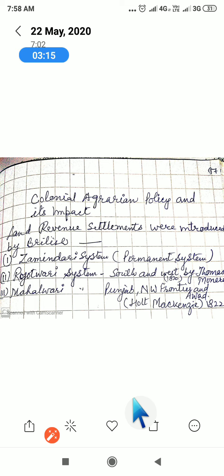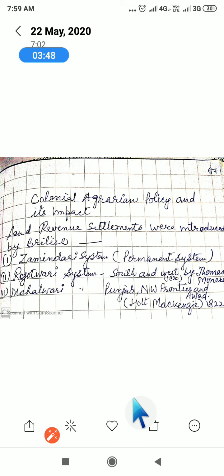Who are the ryots? The cultivators, those who cultivate the land, and revenue was collected directly from the cultivator, and it was quite high, and the peasants were not able to pay the land revenue, and they were punished, and atrocities were done by the Britishers on them. It was compulsory for them to give the land revenue.